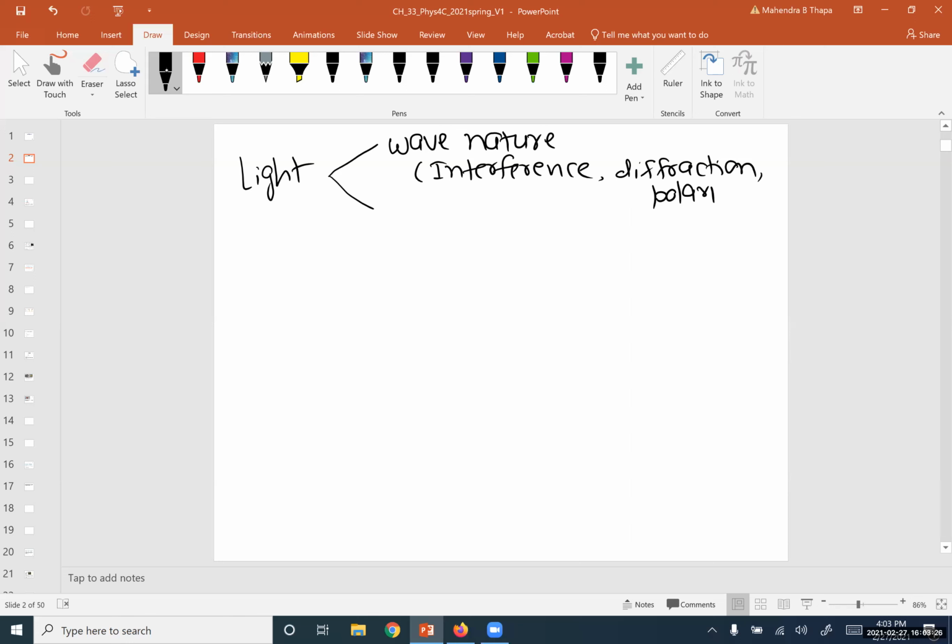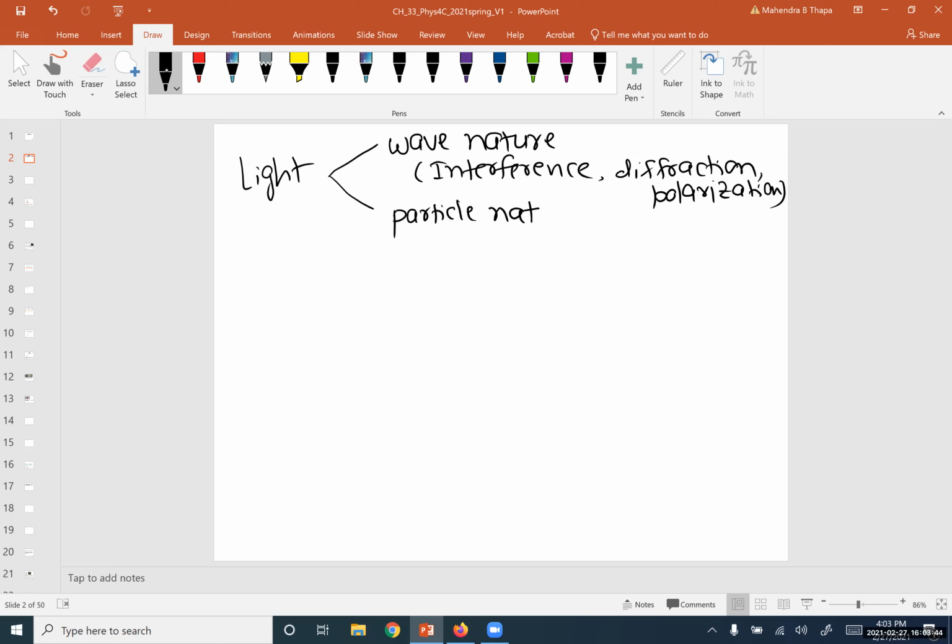These can be explained by assuming that light is a wave. The other way light can be explained is by particle nature.